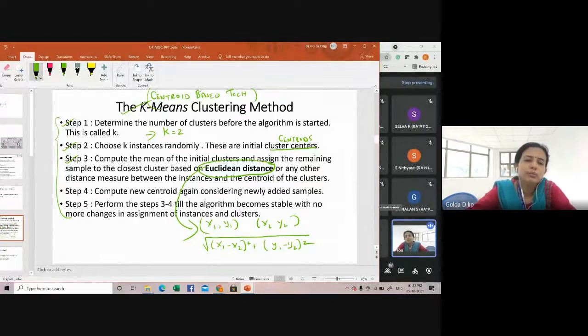Then after the first iteration is over, you proceed by computing the new centroids, considering the newly added samples. Then you repeat steps 3 and 4 till the algorithm becomes stable, with no more changes in the assignment of the instances and the clusters.